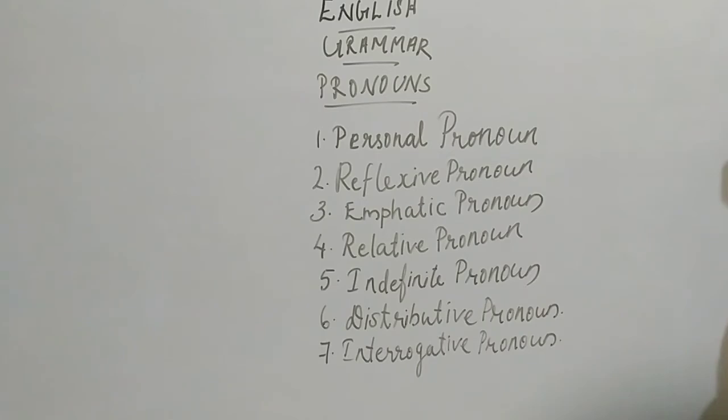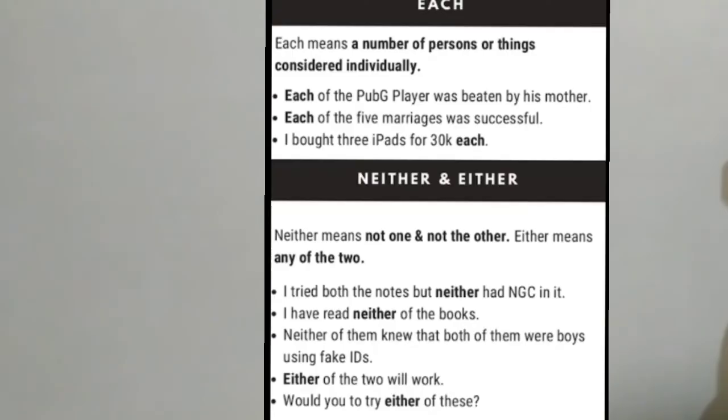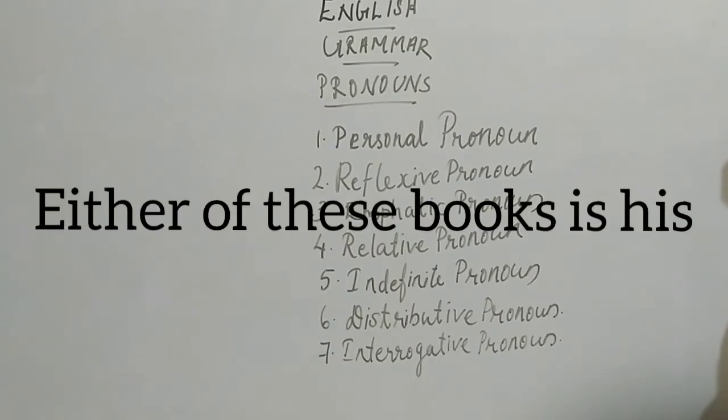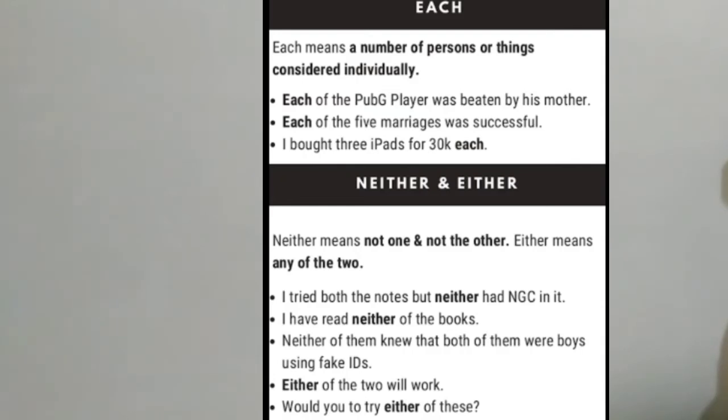And what is the meaning of neither? Neither means not one, not the other. Either means any of the two. Clear? For example, either of these books is his. Neither of these cows gives milk. These examples also you have to read. A few more examples are also here, that also you have to read, students.